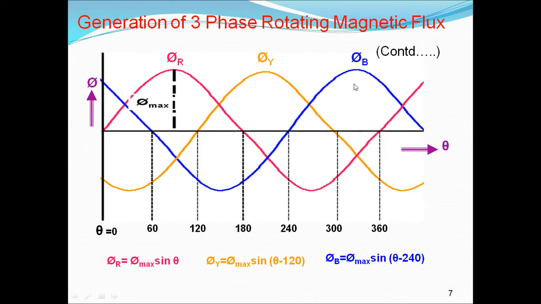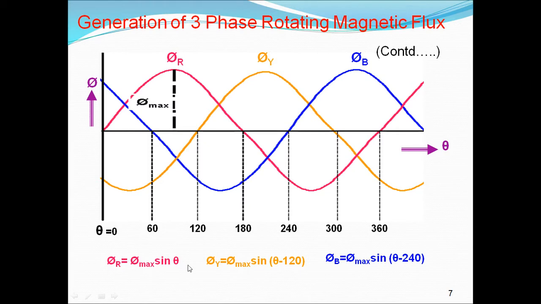So the flux phi B is equal to maximum flux. What is the maximum flux? Phi m only. The magnitude for all the phases is same. Why? Because all of them are connected to the same three-phase supply, and the current is same, the flux produced is same, so the maximum flux is same. This is sinusoidal, that's why we can write sine theta minus 240. After 240 degrees, it is produced.